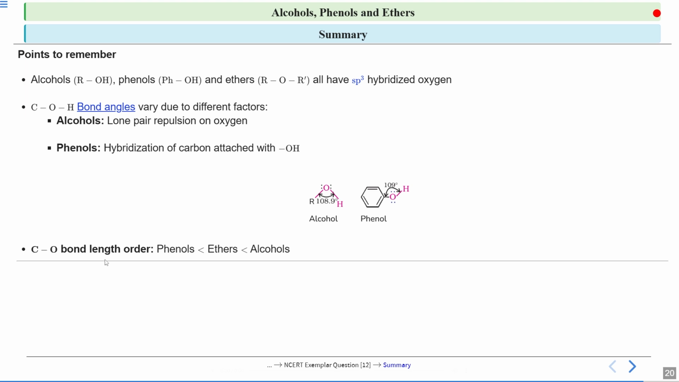And for the CO bond length order, we saw that it is higher in the case of alcohols, then ethers, then phenols. In phenols, because there is a partial double bond character, the bond length is less because of the resonating structures. But in ethers and alcohols, there were all single bonds. There was no resonance and no resonating structures. So that is why phenols will have the least CO bond length, alcohol will have the highest, and ether will be in the middle. I hope today's lecture is clear to you.